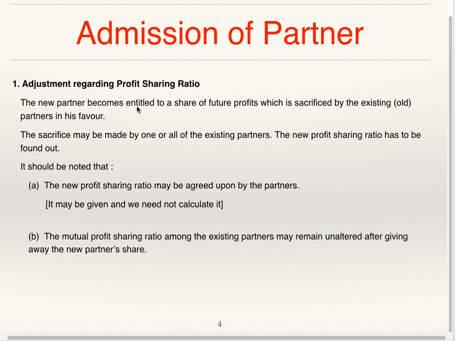The new partner becomes entitled to a share of future profit which is sacrificed by existing partners in his favor. When a new partner is admitted, existing partners sacrifice their profit sharing ratio in favor of the new partner. The sacrifice may be made by one or all of the existing partners. The new profit sharing ratio has to be found out.